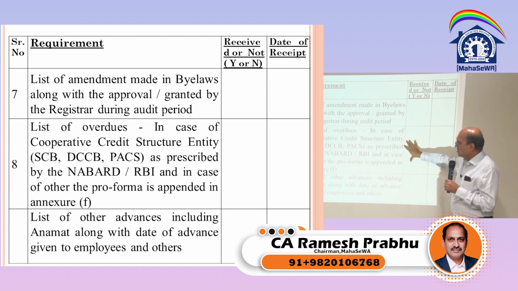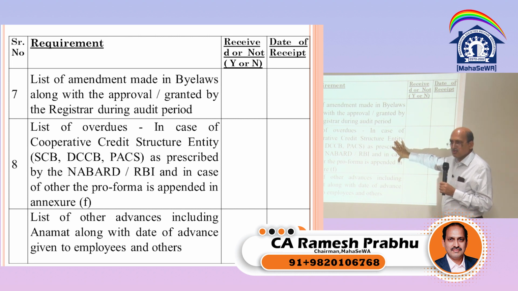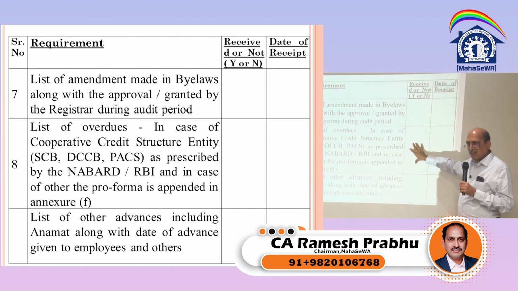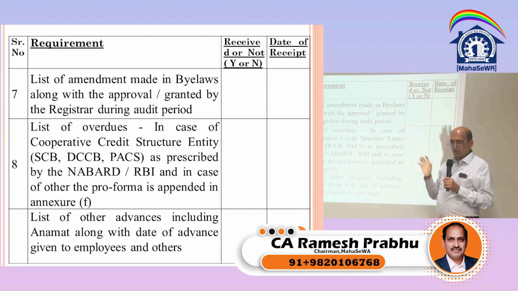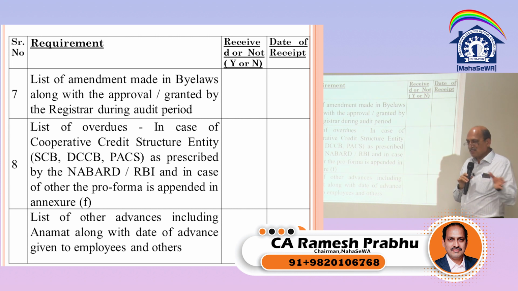List of overdues in case of a cooperative credit society is fine, but even in the case of a housing society, you can also take a list of overdues which are more than 3 months, and then you can say what are the actions initiated. If they have not taken the action, at least we can say issue a notice. Now that you have given me the audit, we will give you the format of the notice. So at least send the first notice and tell us that you have issued the notice. So at least we can say that these are the defaulters to whom the society has issued the notice.